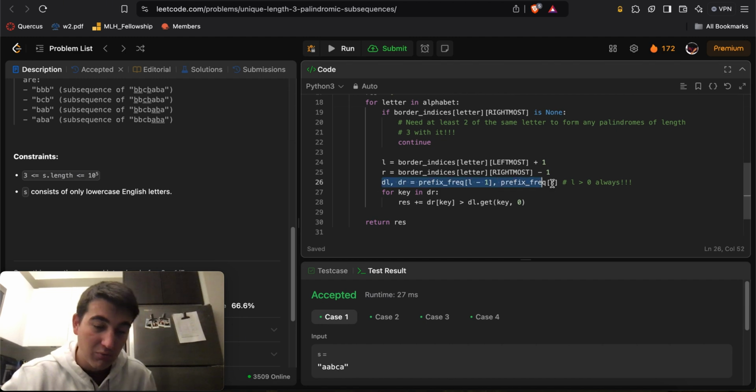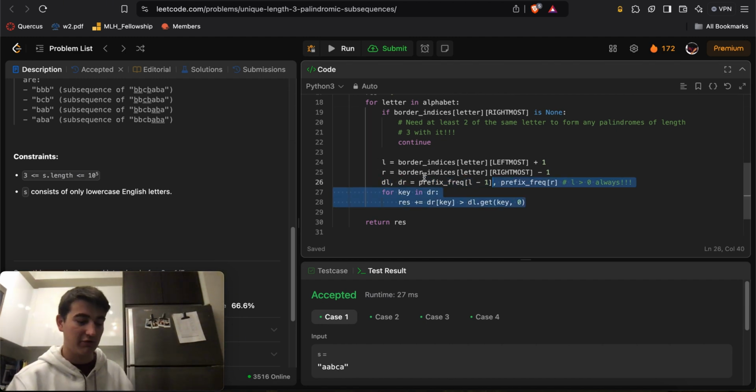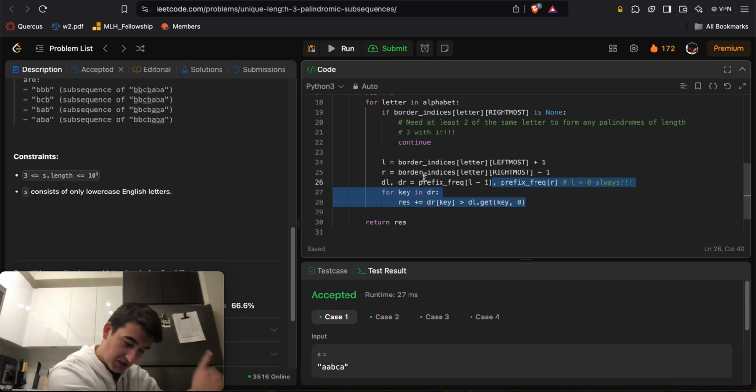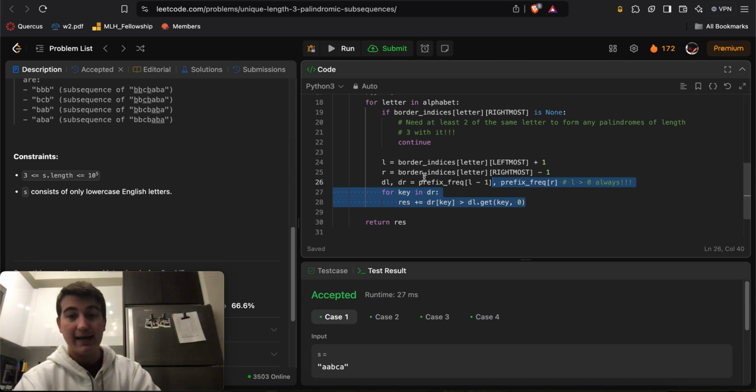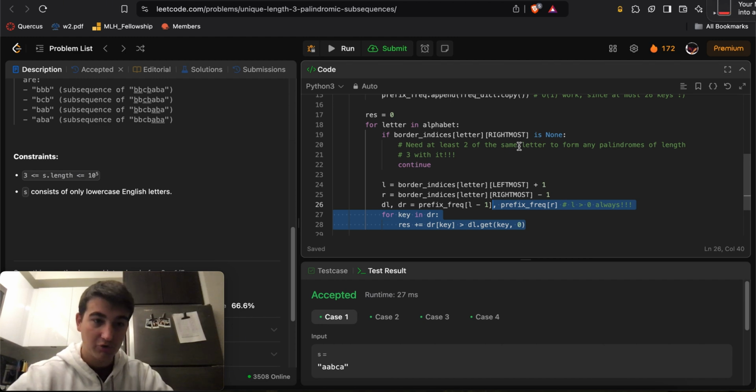But in here, if you really wanted to, like we did before, you can just go from this index to this index over here, keep track of a set, and count the number of unique letters as you go, and just add that to the result. And that means for every single letter in the alphabet, you'll do O of n work.